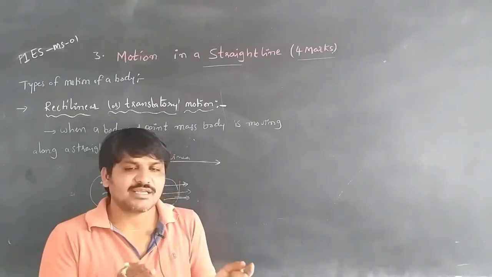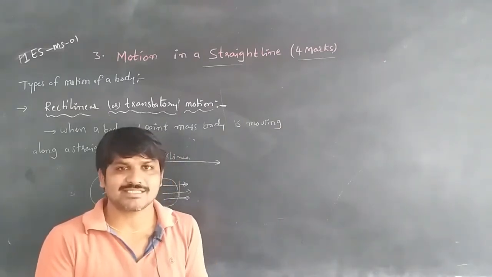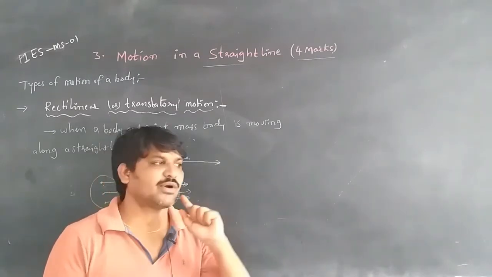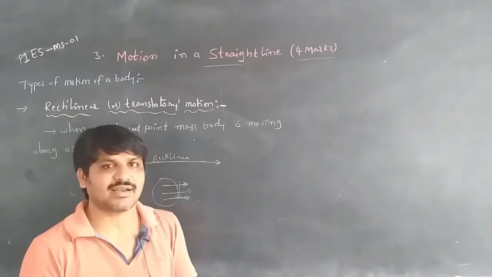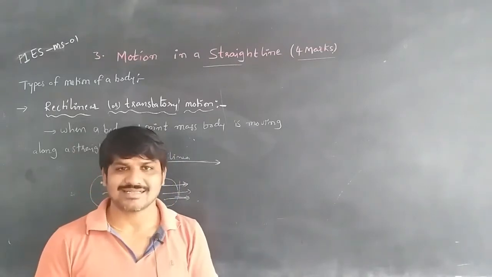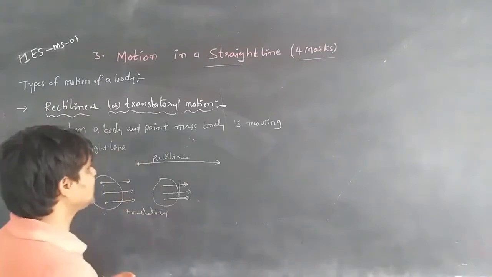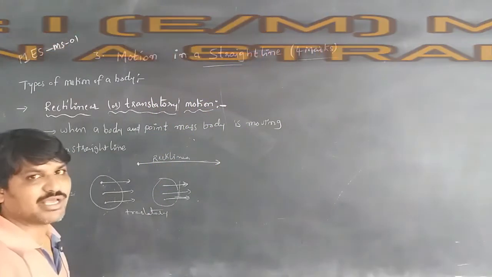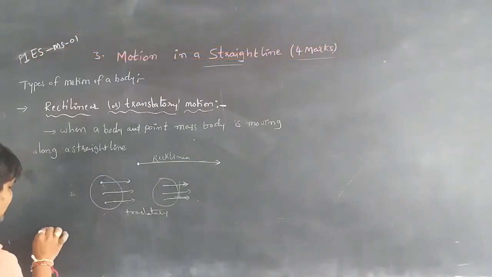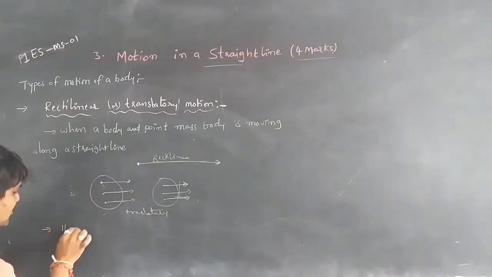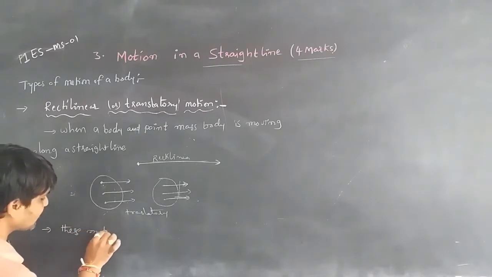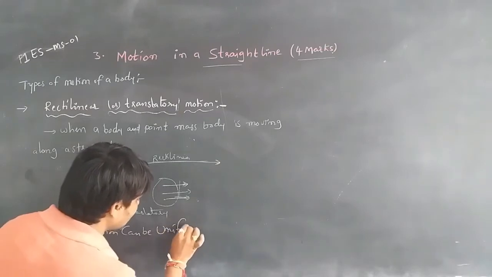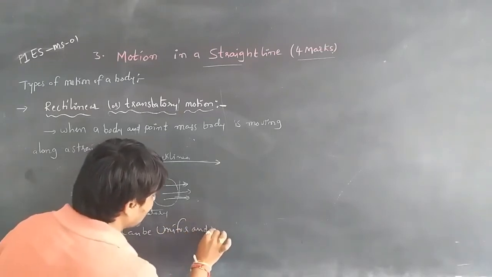When they are fixed at some equal distances, moving along a straight line without colliding with each other, whenever the particles are moving along a straight line parallelly, then it is also called a translatory motion. This rectilinear and translatory motion can be uniform and non-uniform.